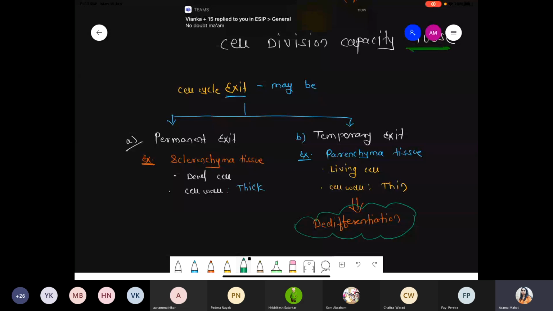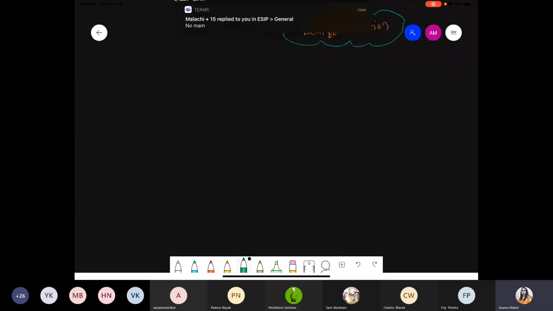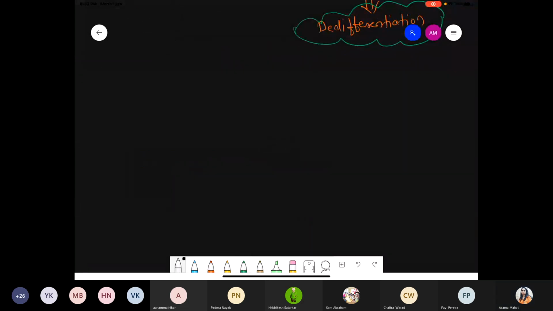Chalo. Now, after the G1 phase, cell it is committed to S phase. Now cell entered into next phase, that is S phase. After the G1, now the second phase, that is S phase. S stand for synthesis phase.